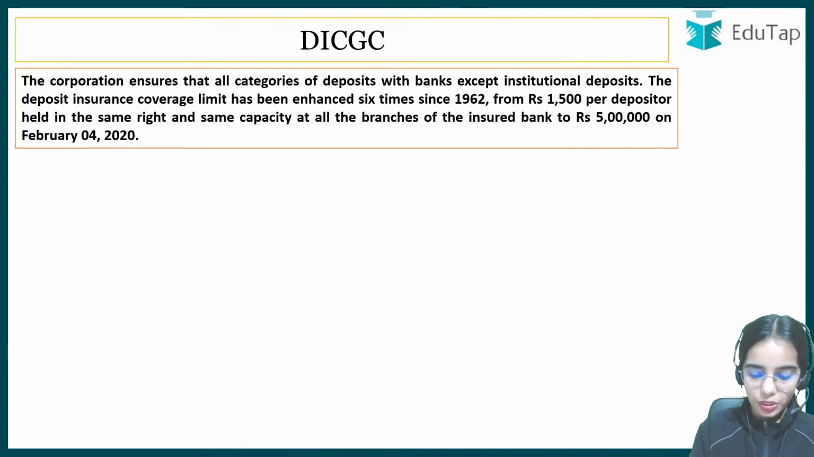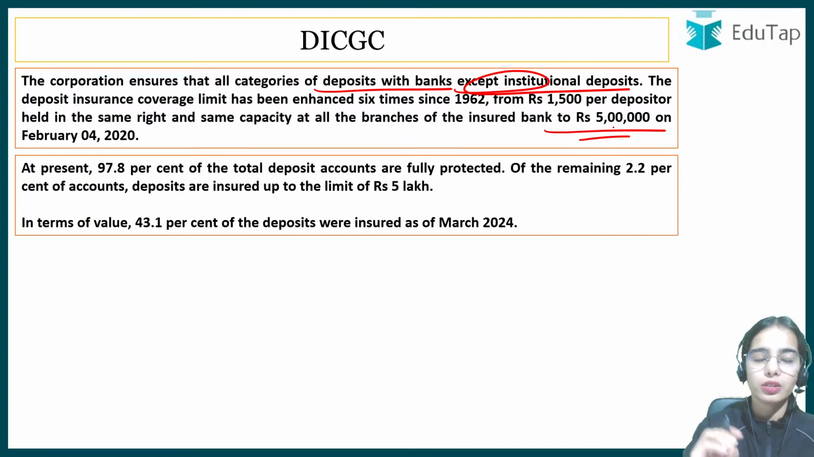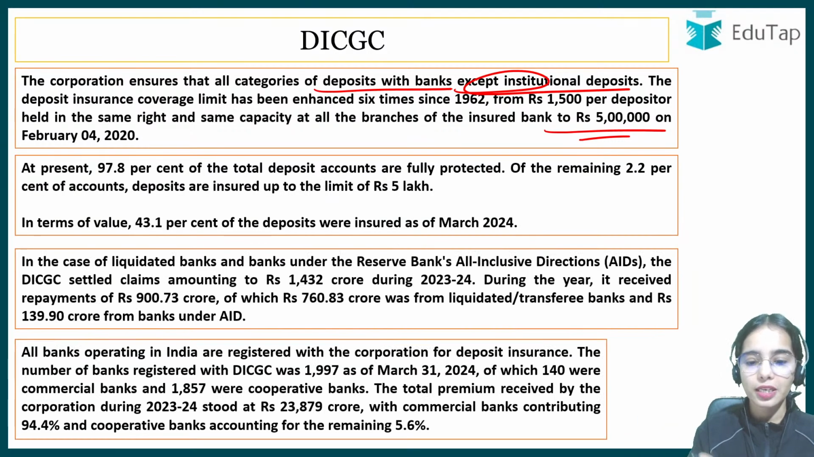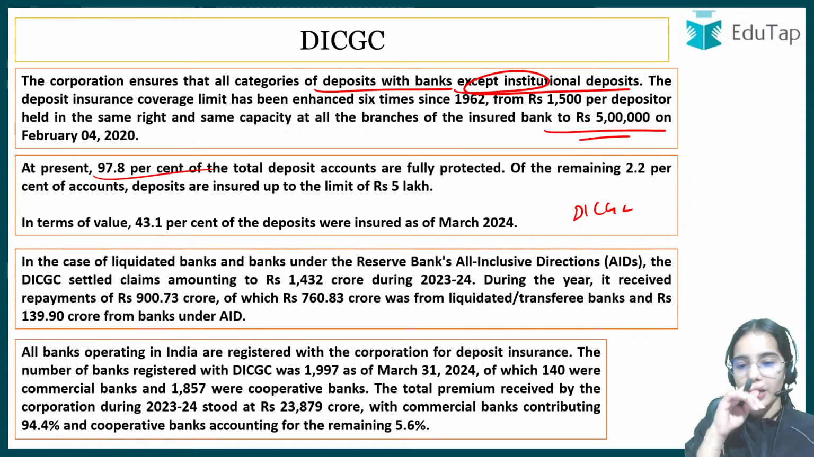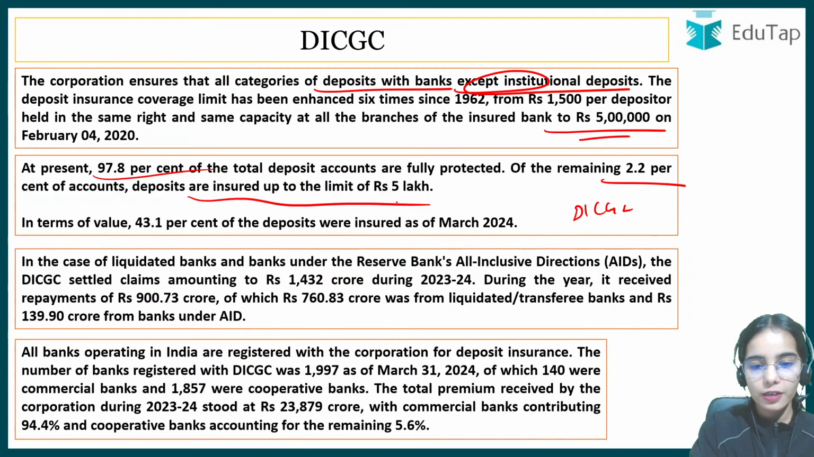So the DICGC ensures that all the category of deposits with banks except institution deposits are insured, and till 5 lakh limit it is insured. And this is additional information about the DICGC. DICGC ensures 97.8% of the total deposit accounts are fully protected by the DICGC. Of the remaining 2.2% of the accounts, deposits are insured up to the limit of 5 lakh.